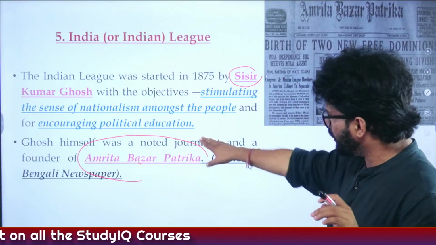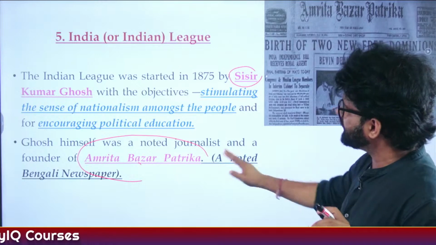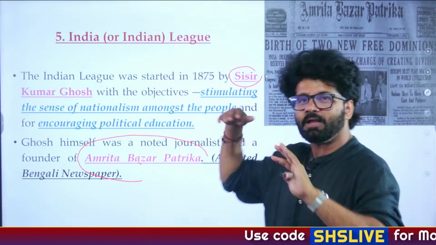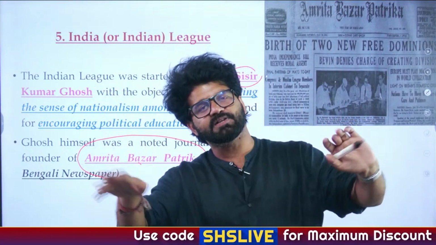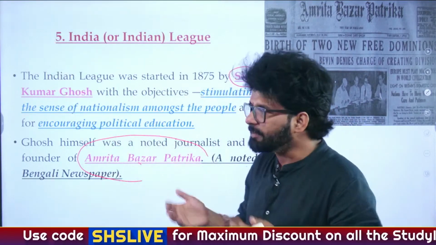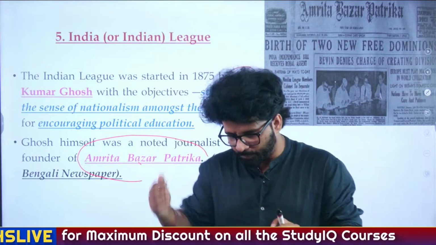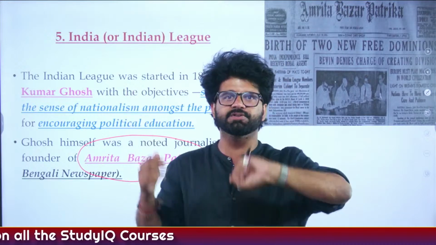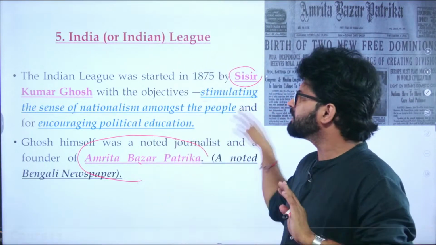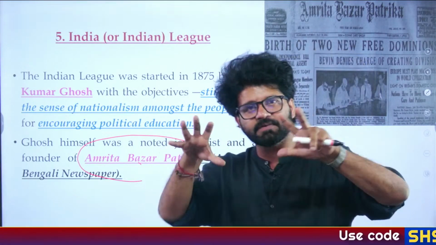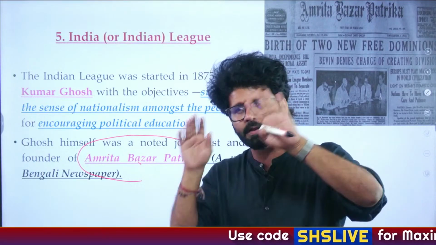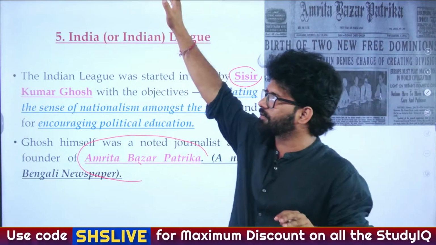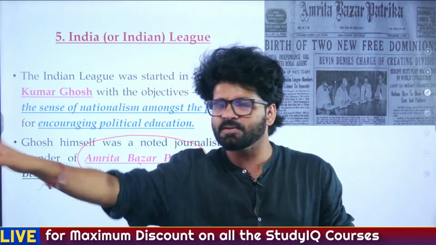Shishir Kumar Ghosh published Amrita Bazar Patrika at the end of the 1860s, around 1868-69. His adversary, Surendranath Banerjee, will start a journal called Bengali. Sometimes, when people prepare for UPSC prelims and solve questions, they make a note of all these journals. You don't need to do that. Just listen to it like a story, and whenever these names come up, read them multiple times and solve mocks. When you try to mug up all these journals at once, that won't help you.